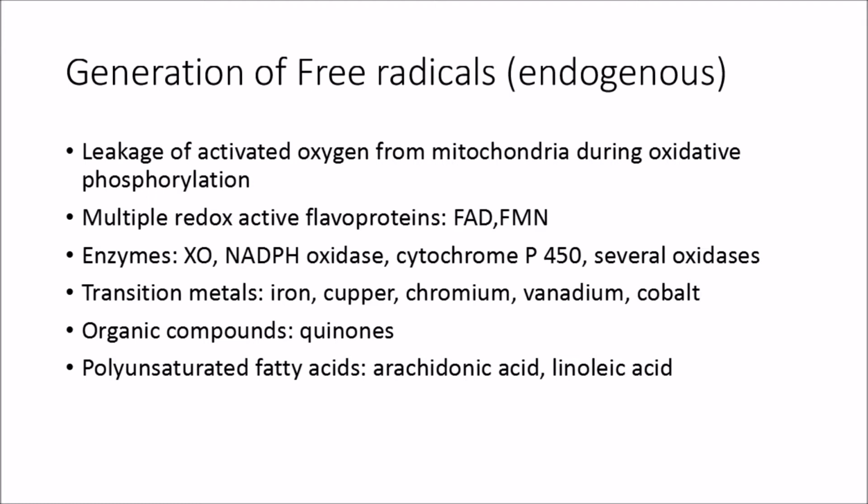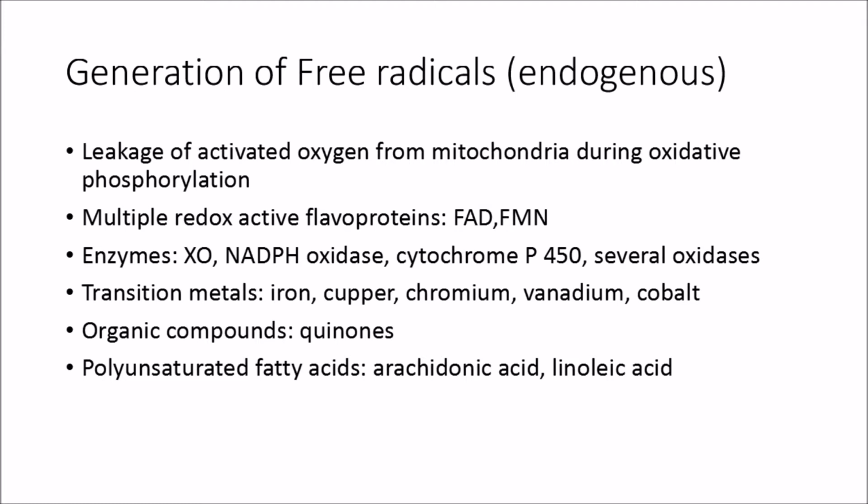Then the flavoproteins, flavin adenine dinucleotide, flavin mononucleotide, the enzymes xanthine oxidase, NADPH oxidase, cytochrome P450 oxidase, and all these can generate superoxide. Several oxidases can generate hydrogen peroxide.